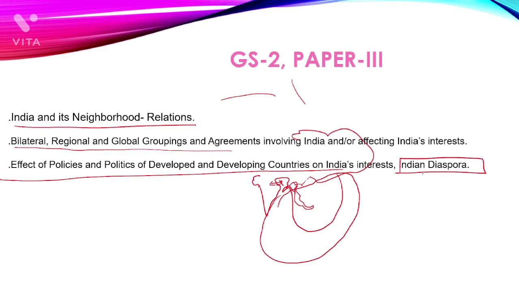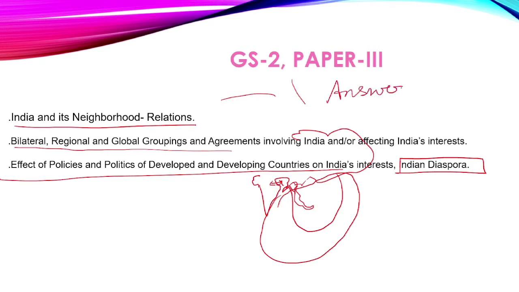See, this diaspora part is very, very important because some questions have been asked and it's also very interesting. When we are covering geography, we will see what kind of people migrated to which country. For example, many people of Bihar origin migrated to the Caribbean, or many people from Gujarat migrated to Africa. So why does this migration happen? Geography plays a vital role. If we know the geography of that area, it will be very beneficial for our answer writing.